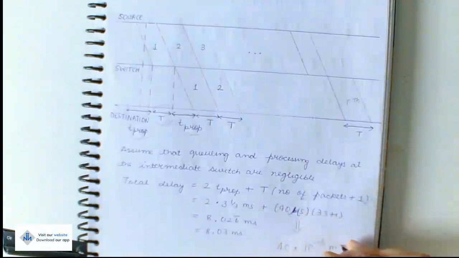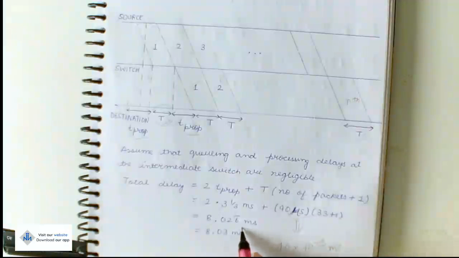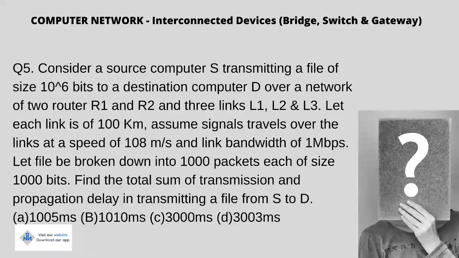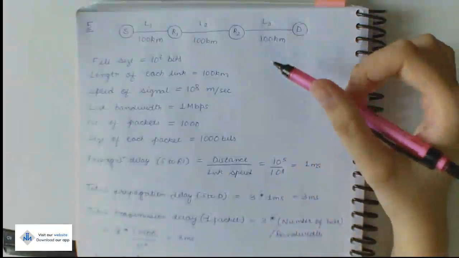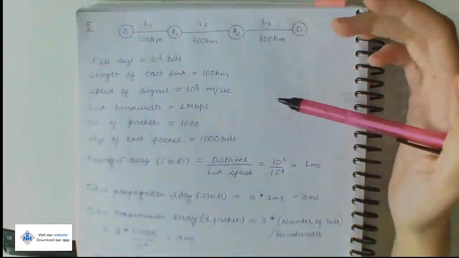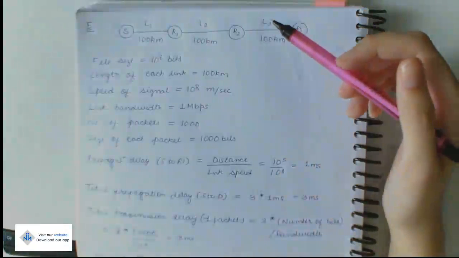This is in microseconds, and you can convert it into milliseconds by multiplying by 10 to the power minus 3, and solve this question to get 8.03 milliseconds as the answer.